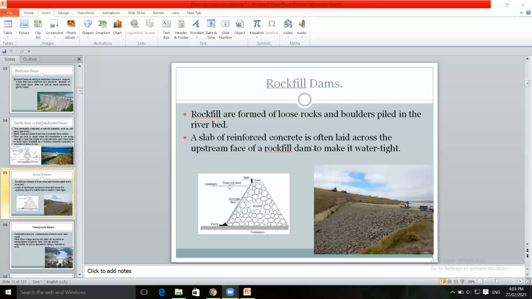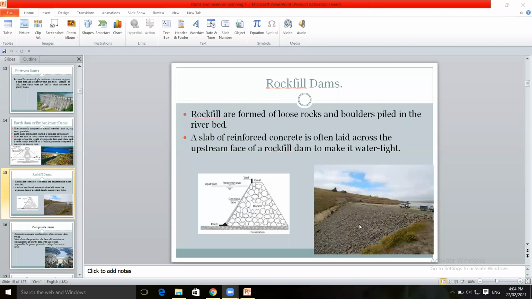The slab of reinforced concrete is laid on the upstream face to control the seepage or percolation below the base of the dam, to make the dam watertight so that percolation should not occur. For that purpose, this horizontal reinforced concrete slab is laid at the base of the dam. This is an actual image where these are the boulders or loose rocks.